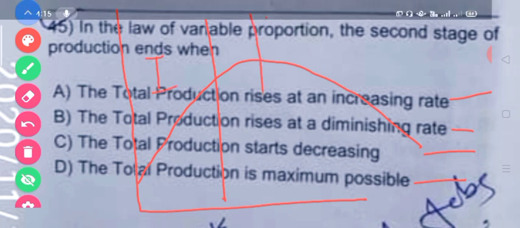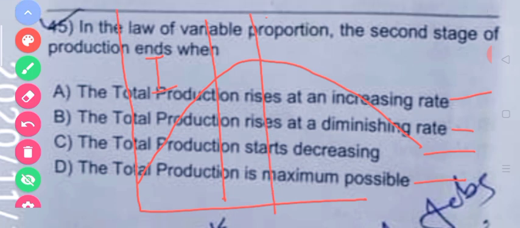This is the second stage where the total product starts increasing at a diminishing rate, but the second stage ends when the total production starts decreasing. So the correct option would be C here, since the question says when does the second stage of production end.